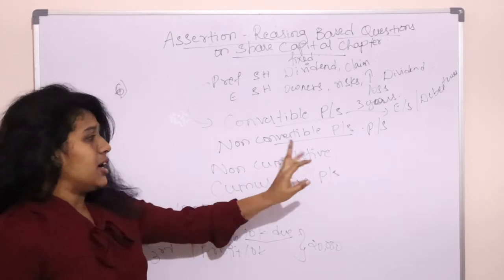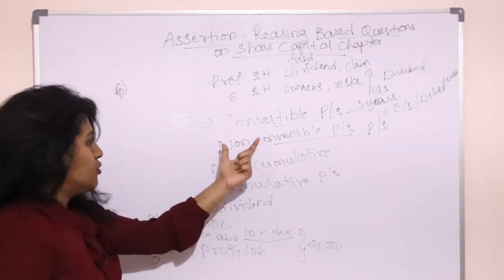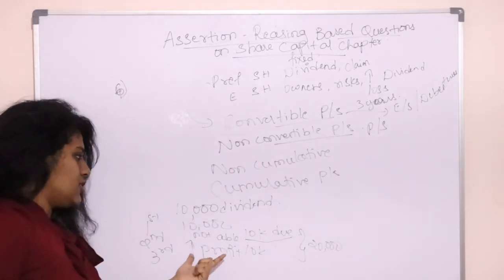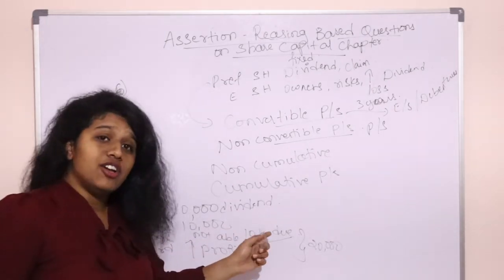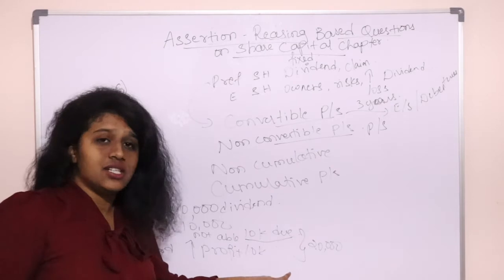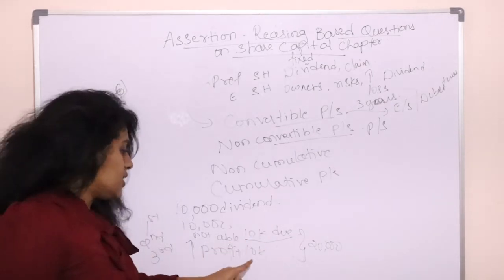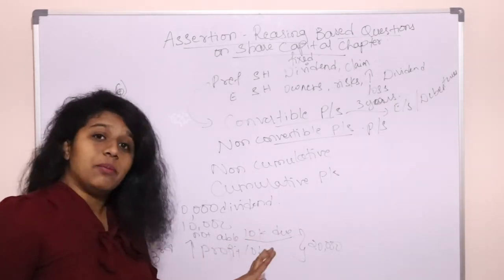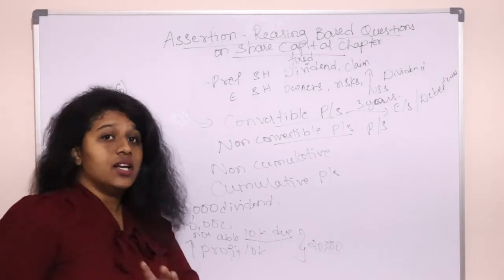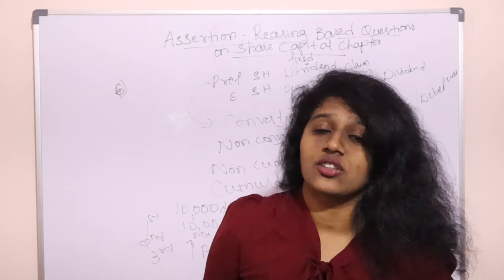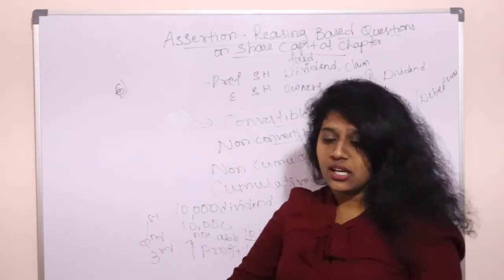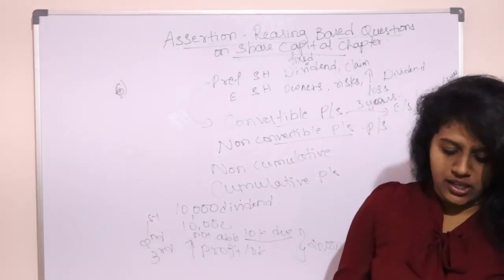What are non-cumulative preference shares? In the same example, in the second year the company is not able to pay. That will not be carried forward to the next year for payment. When the company earns profit the next year, it will pay only the third year's 10,000. That second year's 10,000 which is not paid, you cannot claim back. So that's non-cumulative preference shares. Now I hope you understood the types.